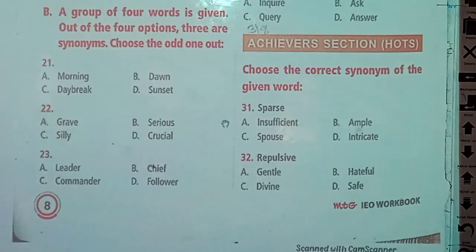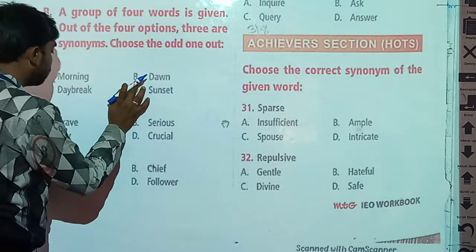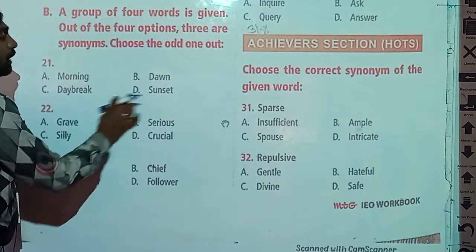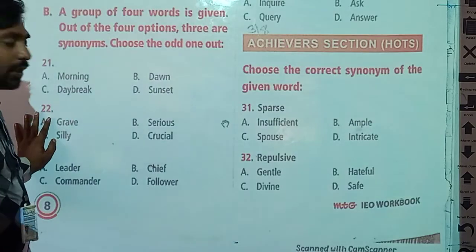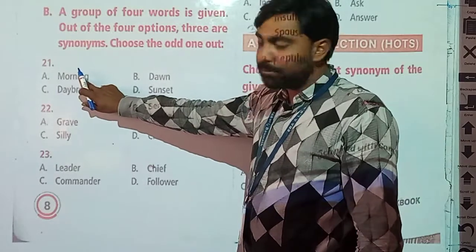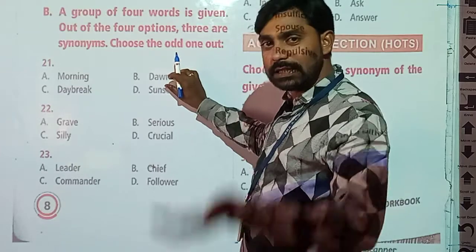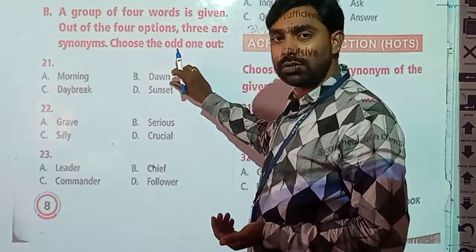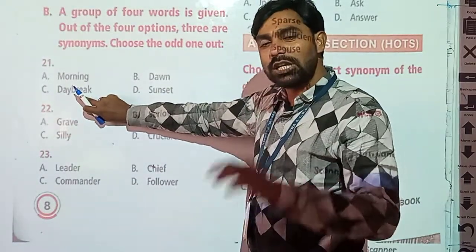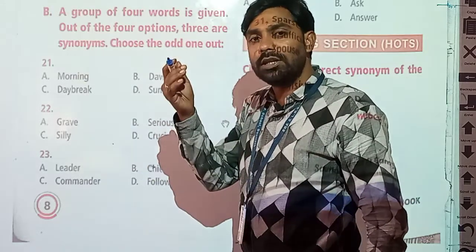Question number 21, 4 options are here. Morning, dawn, daybreak and sunset. If we see this carefully, students, morning is the time of day. Dawn also means the time when the sun rises in the morning. And daybreak also means the same thing, when we can see the sun in the morning.